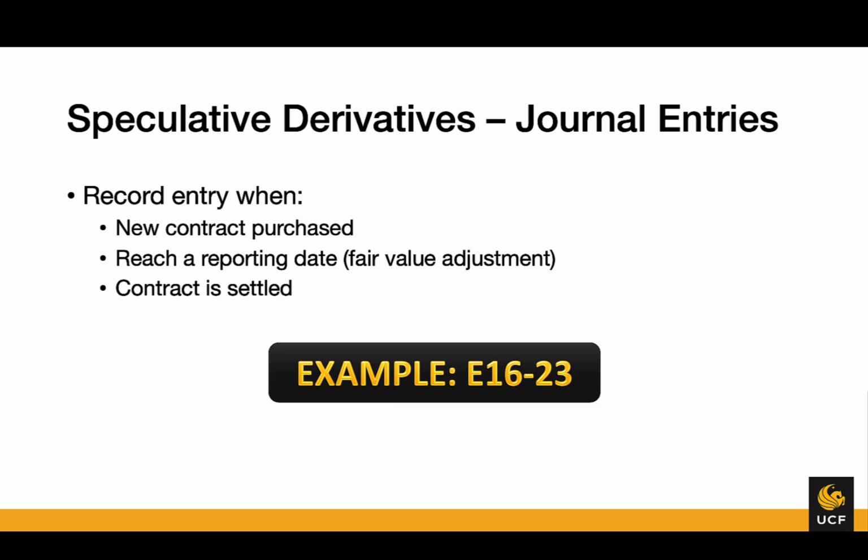Go ahead and take a look at how we're going to account for these speculative derivatives. So we're going to record a journal entry whenever a new contract is purchased, whenever we reach a reporting date, because that's going to require a fair value adjustment, and whenever the contract is settled. So let's go ahead and work this example.